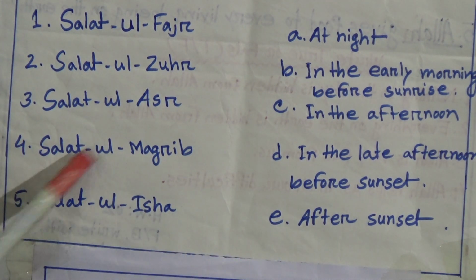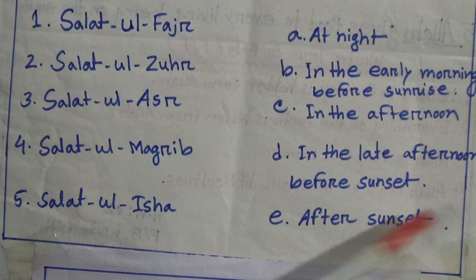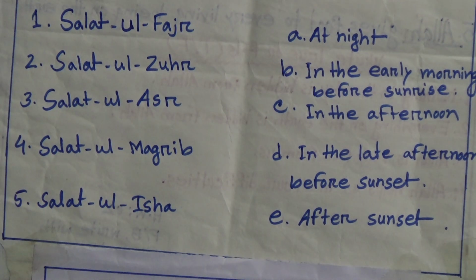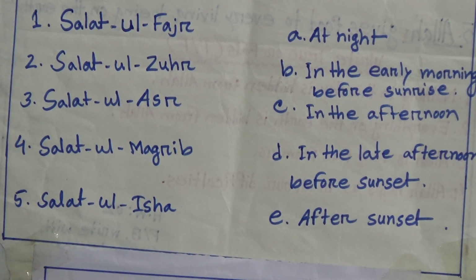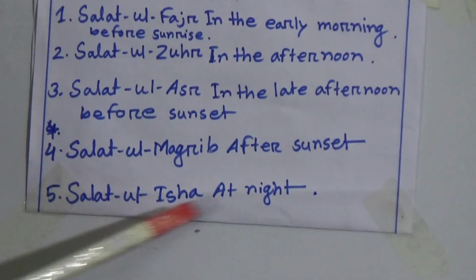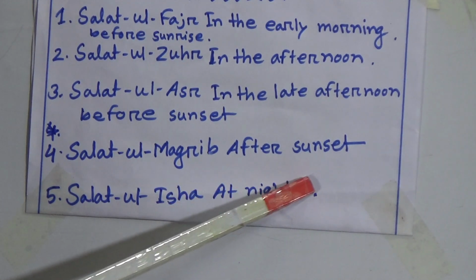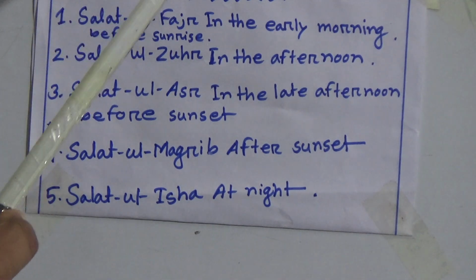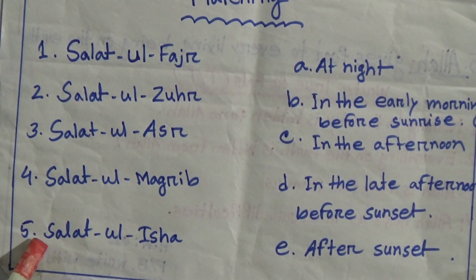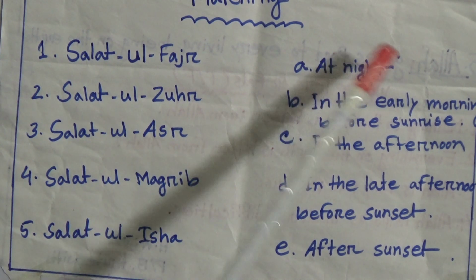Now number 5, and this is our last number, Salatul Isha. Look at the answer: Salatul Isha at night. Number A will be matched with number 5. So our answer will be Salatul Isha at night.